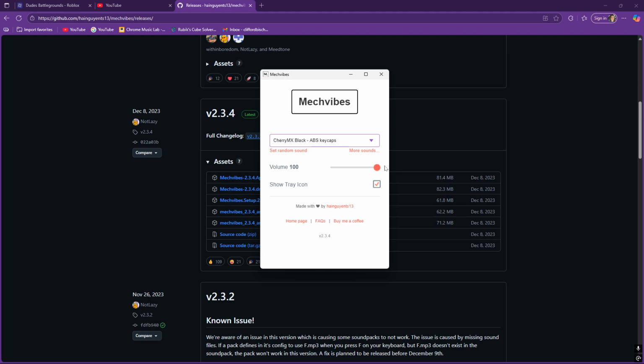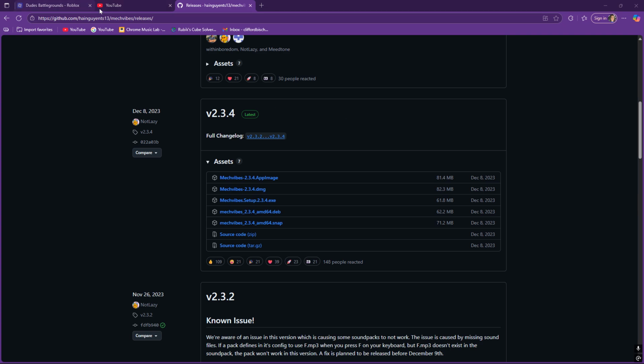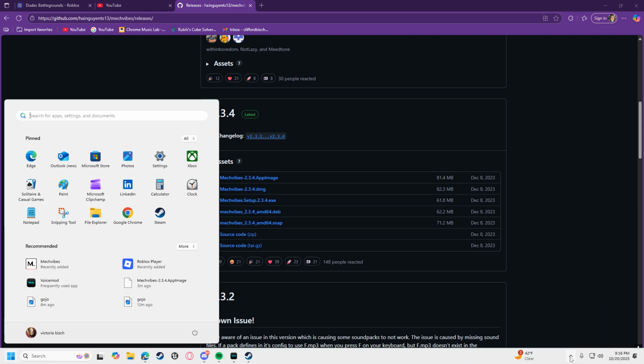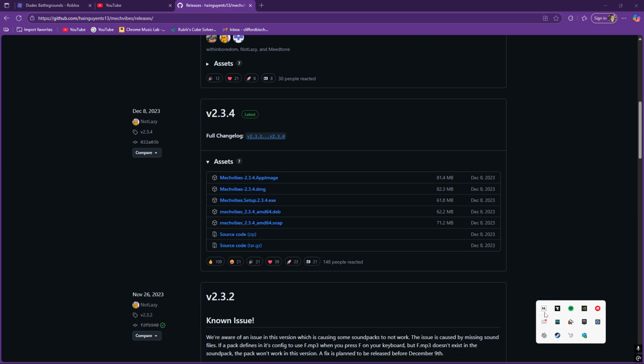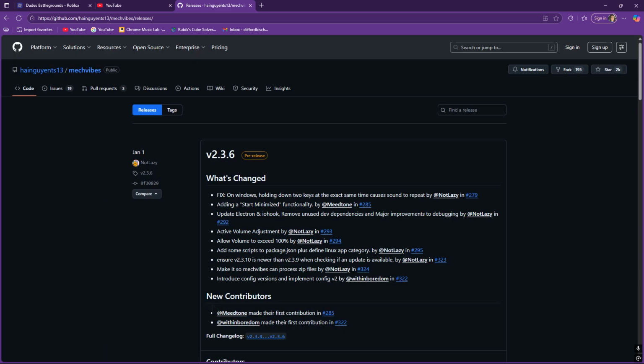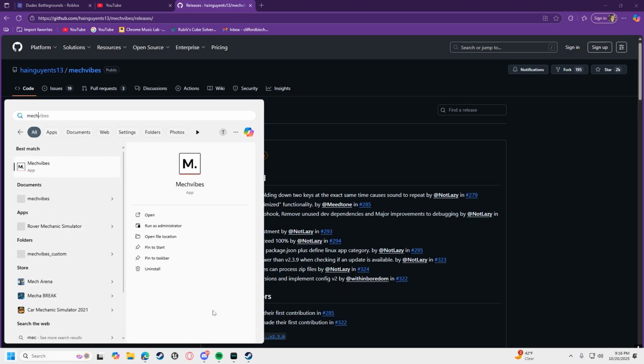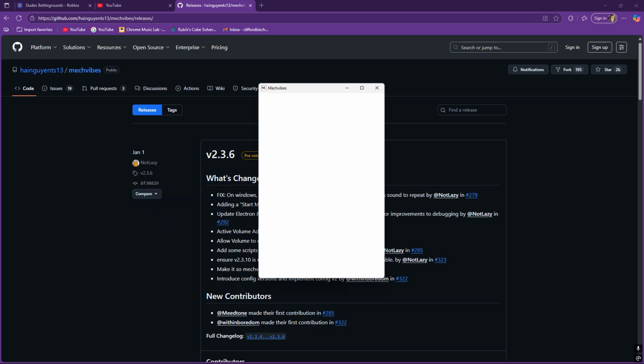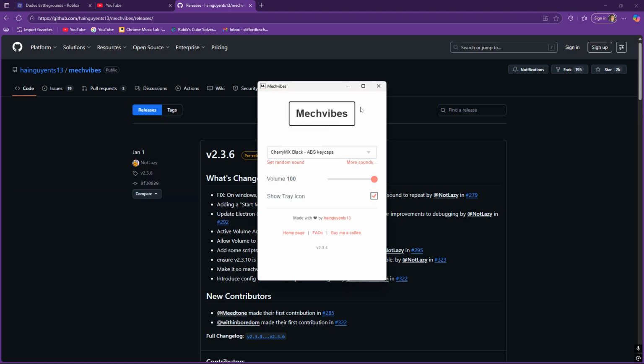You put it on. Put it to 100. So the tray icon: if you don't want it, click X, and it's still there. Look, see that? But if you want it to go away, go into here, click that little arrow, you see the Meg Vibes, click it, and then click quit, and boom, it's gone. And then if you want it back, just search up Meg Vibes. It comes back up, and boom, you got it again.